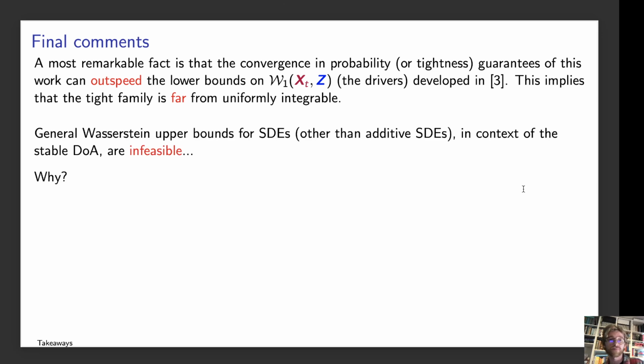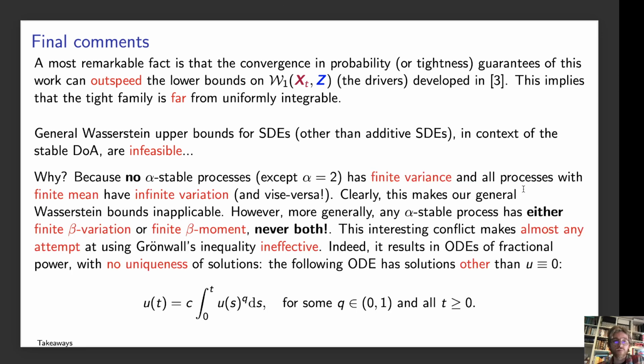So general Wasserstein upper bounds for the SDEs other than additive SDEs are, at least in this case of domain of attraction, completely infeasible. And why is that? Well, we found some things that worked against each other. No alpha stable process has finite variance, and all processes with finite mean have infinite variation, and vice versa.